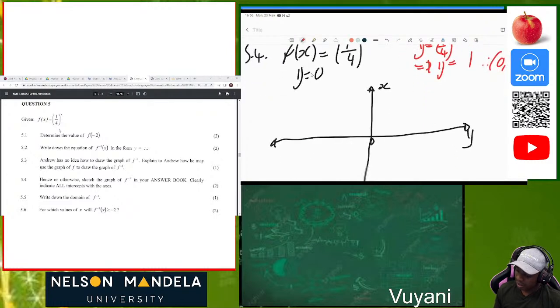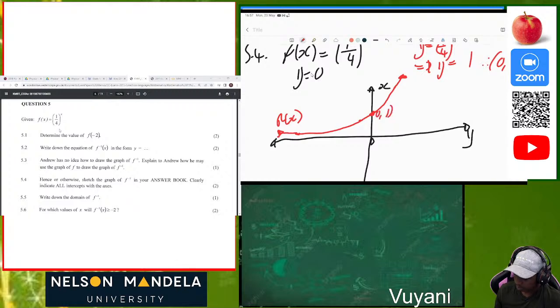So now the original function cannot touch y is equal to 0. Let's say this is our 1. It cannot touch y is equal to 0, because y is equal to 0 is our asymptote. So we have a point here. It's going to be an increasing function. Okay, this is our function f of x. So that's how you plot your function. Now this is the point (0, 1).